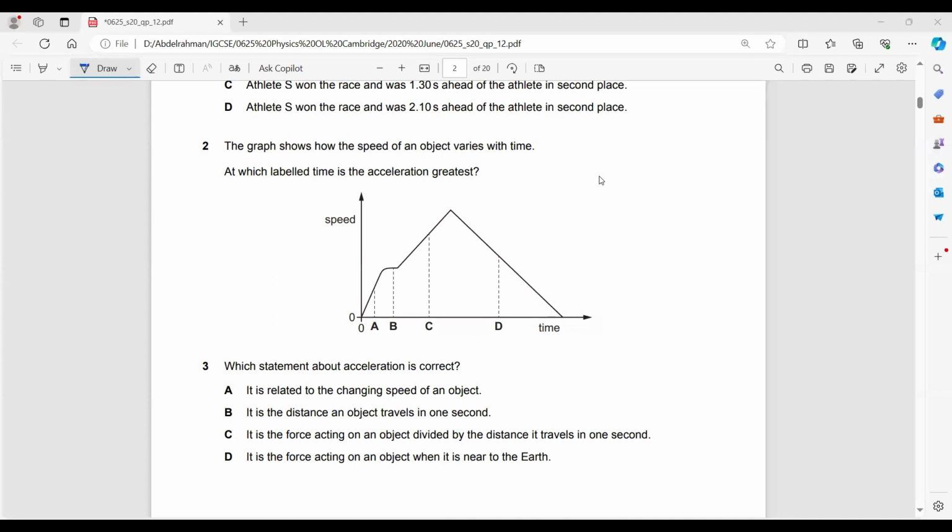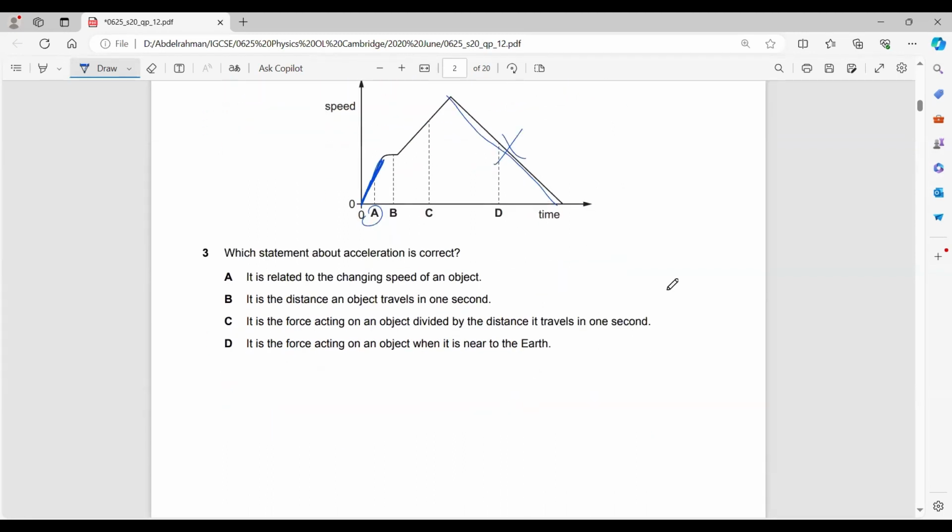I know a lot of you want to say D, but actually the right answer would be A. Why? Because A is the greatest slope. It doesn't have to do with how long the graph is. It doesn't have to do with how long the line is. It has to do with how steep the line is. So it is definitely A.